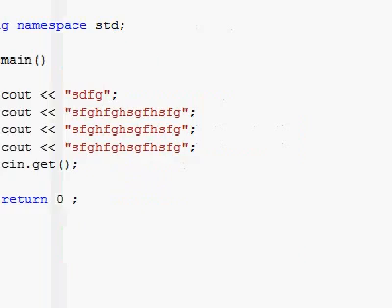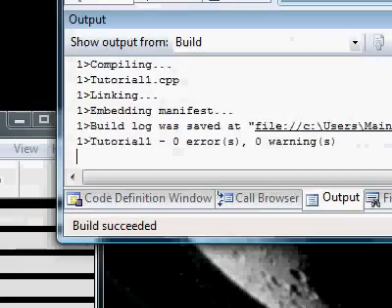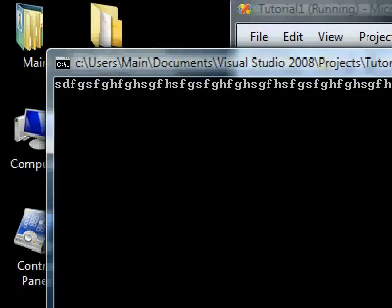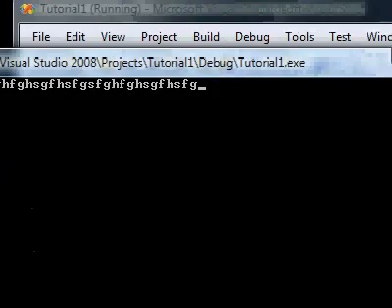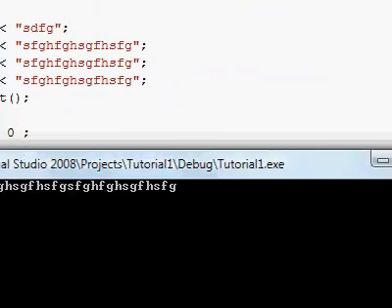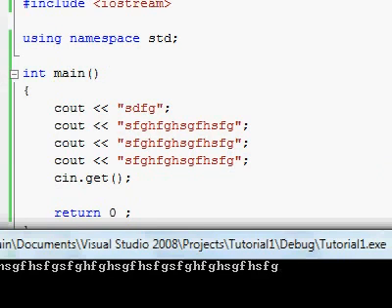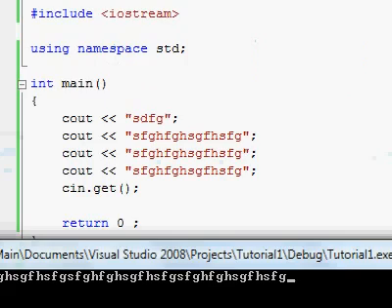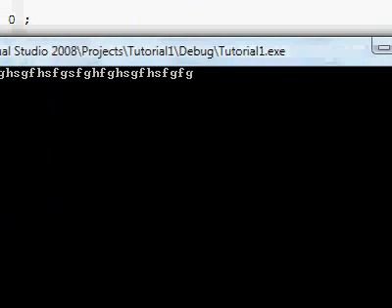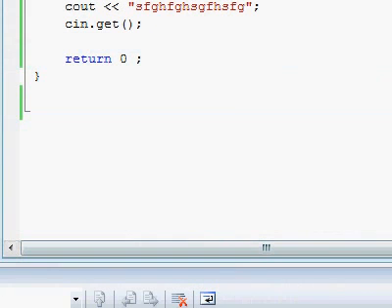Here, let's try out this little program over here. Compiling, running, here we go. Blah blah blah blah. As you see, he's printing out all of our messages one after the other without any spaces, because, well, we never told him to separate anything with any spaces or carriage return, which makes the text go to the next line. And then, of course, we type something in and we press enter, and the program finishes.